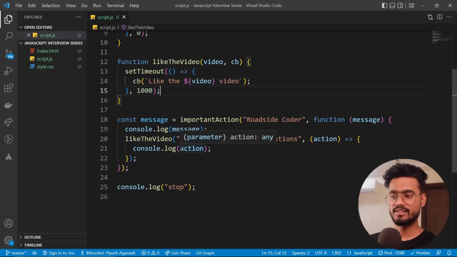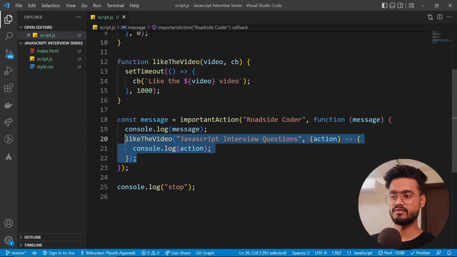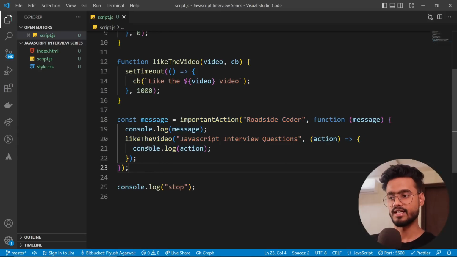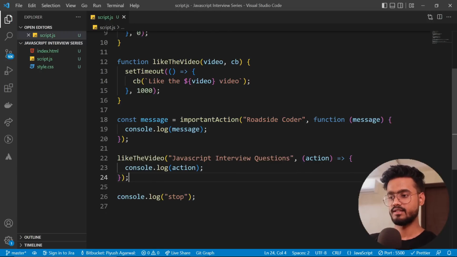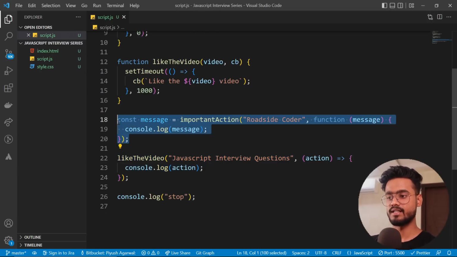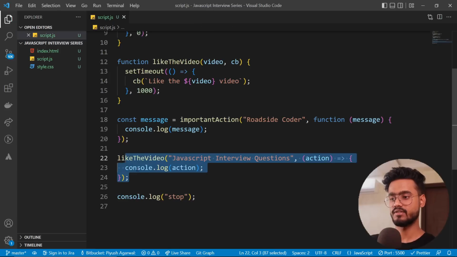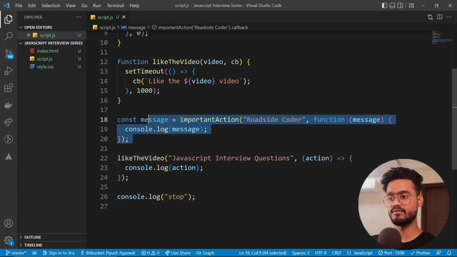And so what we're basically trying to do over here is we want to execute this function after this function has finished executing, right? But if we were not using callbacks, then this would have depended on when we get the result. If we got the result of this first, then this will be executed. If we got the result of this first, then this will be executed.